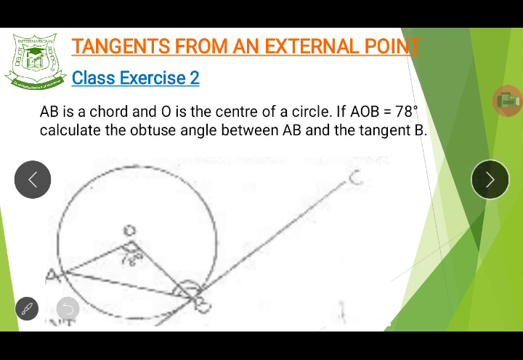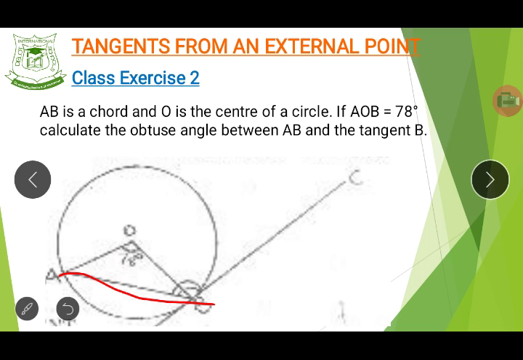And then this is another question that I would like you guys to take a look at. AB is a chord, and O is the center of the circle.